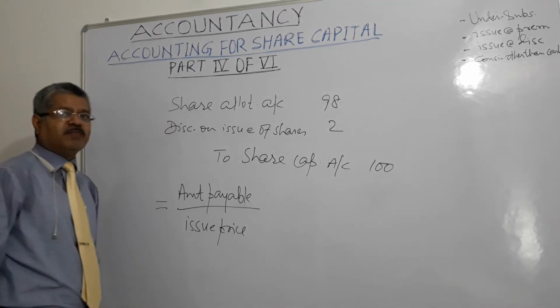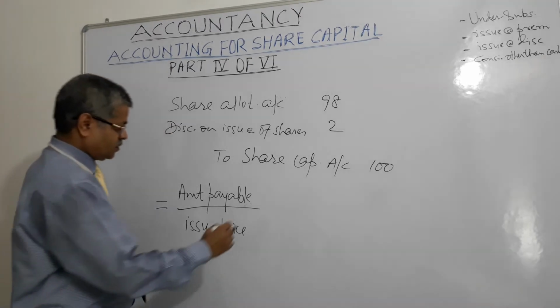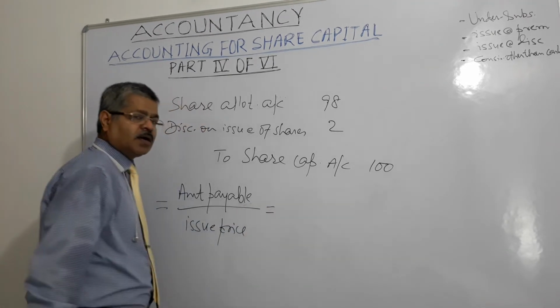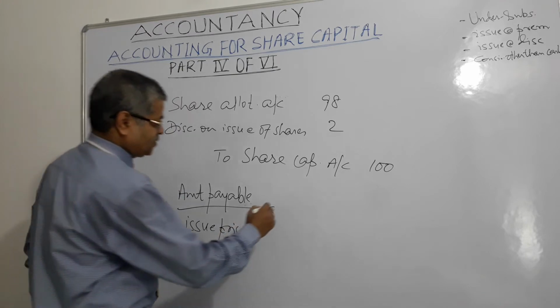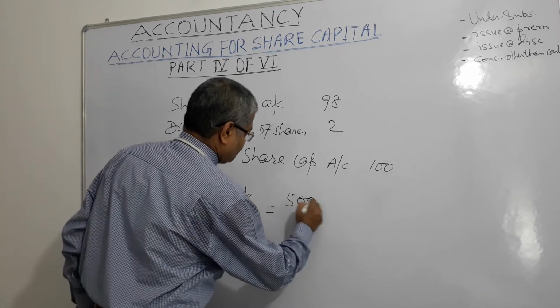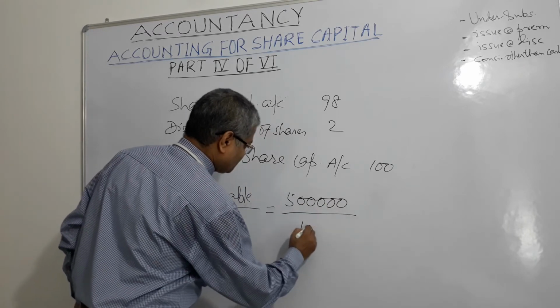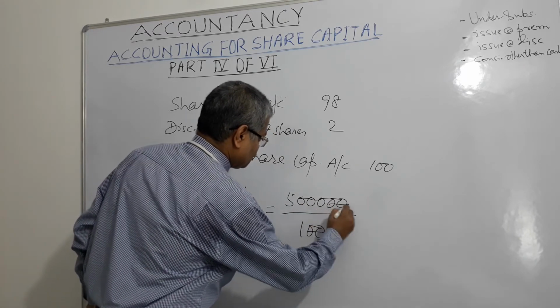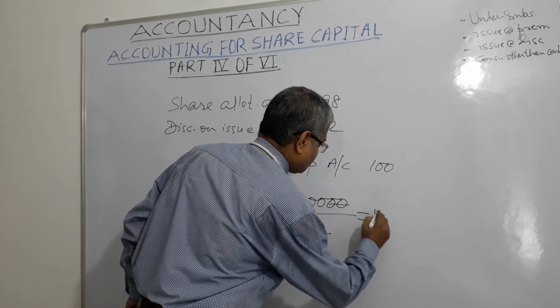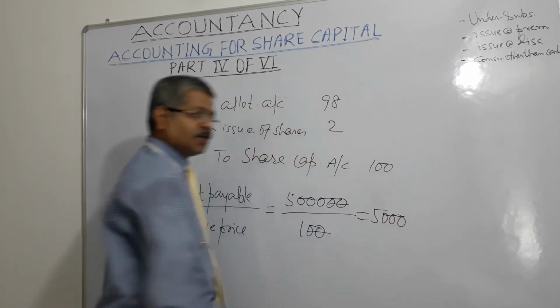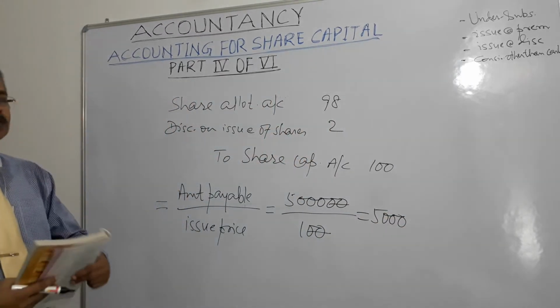Suppose I supplied machinery for 5 lakh rupees, right? And 100 rupees is the issue price. So payable amount is 5 lakhs and issue price is 100. So the company will issue me 5,000 shares, right?